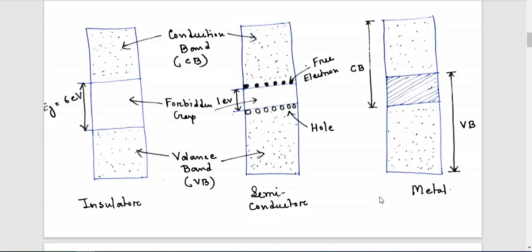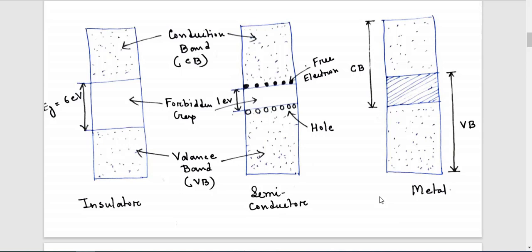Basically, when you are asked to compare these three types of crystalline solid, obviously you have to show this energy band structure. With the help of this energy band structure you can easily describe the concept behind insulator, semiconductor and metal.